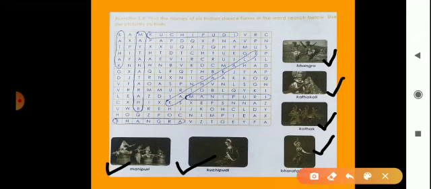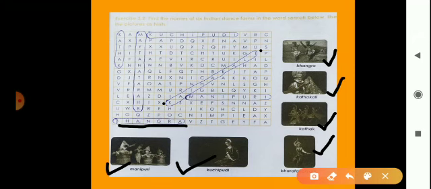As you see here, first is Bhangra. So where is Bhangra? Look here. This is Bhangra. Then Kathakali. Now look here, Kathakali. So till here. Okay, so circle this word. After that, Kathak.